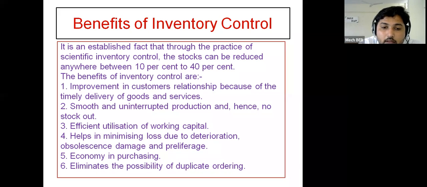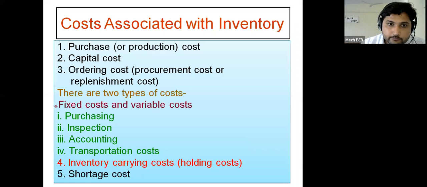These possibilities are there that duplicate ordering happens, and cost is associated with that duplicate ordering. So once again you have to perform the whole process, and we have to purchase those particular products from the market, or store the products, and sell them. So because of proper inventory control or inventory management, you are able to reduce the possibility of duplicate ordering.